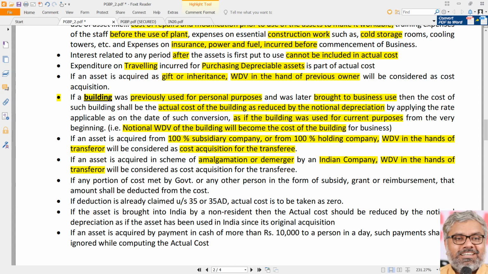In all other cases, whatever the asset's originally purchased price is, that itself will be the cost of acquisition. No notional depreciation, no notional WDV for other assets. Be very careful. Conversion of personal assets into business assets, notional depreciation is applicable only and only for building.